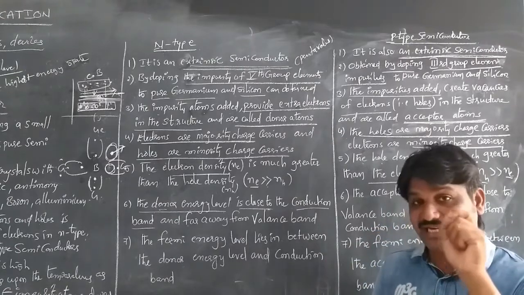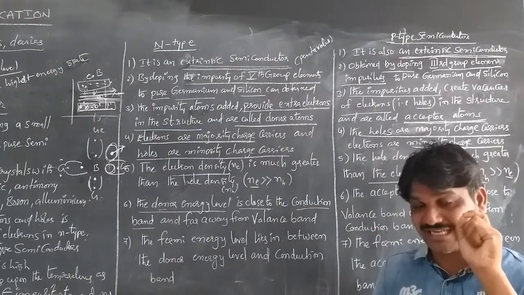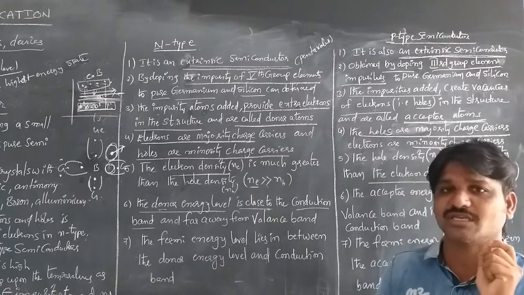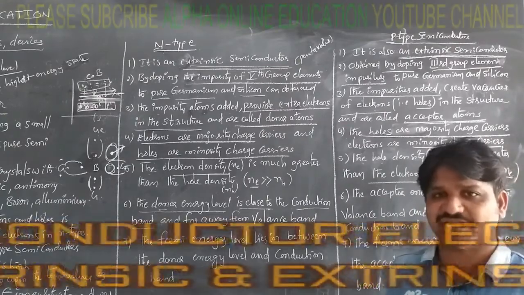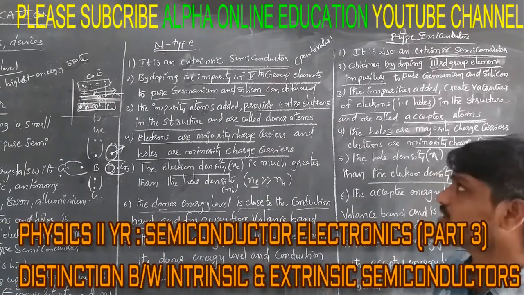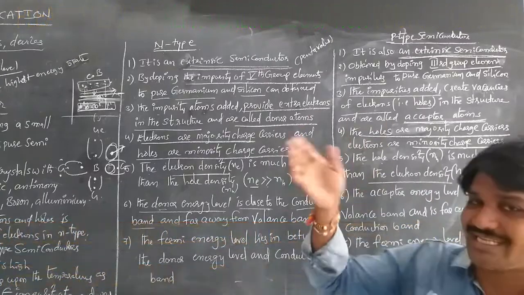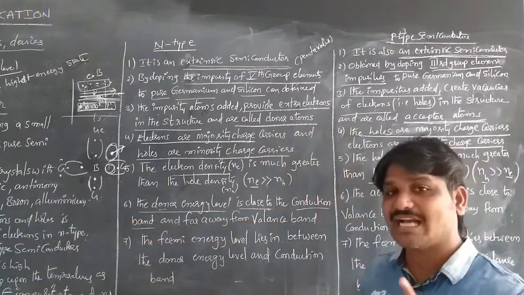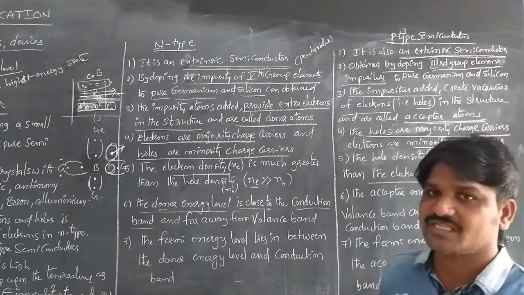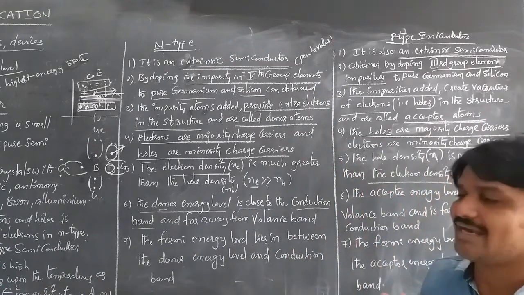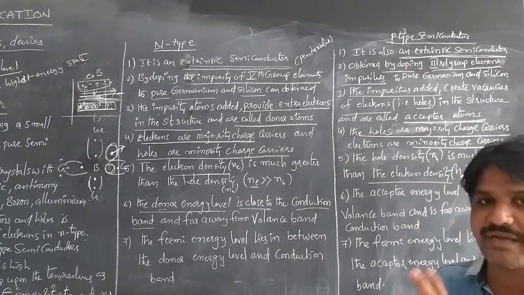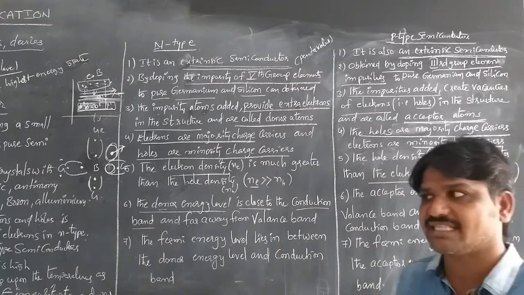The highest energy state that can be occupied by an electron is called the Fermi level energy. So this is about the distinction between intrinsic and extrinsic semiconductors, as well as p type and n type semiconductors. There is a comparison and a distinction between p type, n type, intrinsic and extrinsic semiconductors.